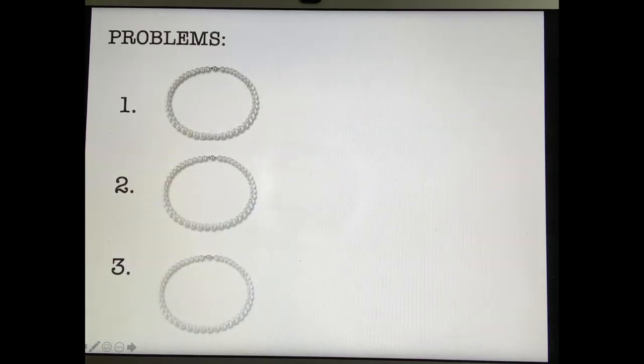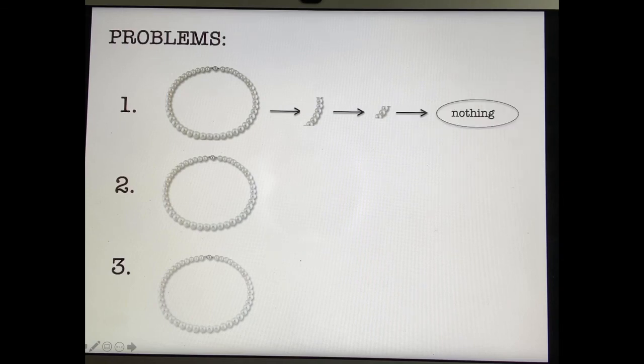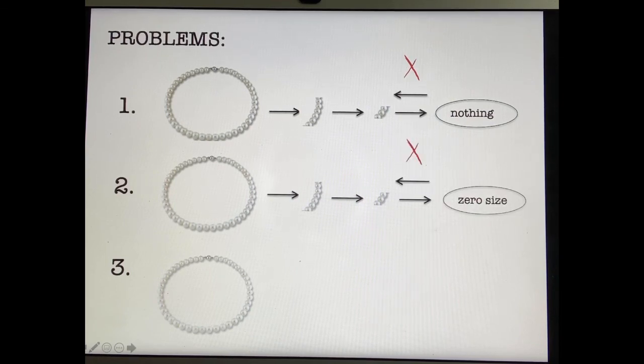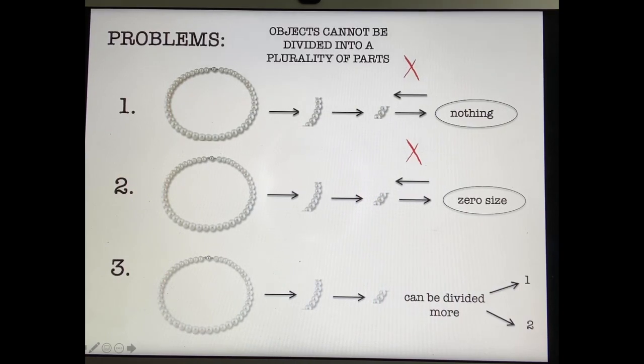The infinite divisibility paradox says that objects are not able to be divided into a plurality of parts because of 3 problems that occur when they are reassembled. The first problem is that once something is divided into a point where it can no longer be divided, you are left with nothing and it cannot be reassembled. The second problem is that you are left with elements that have 0 size, and reassembling them would result in nothing. The third problem is that if the elements left have a size, this means that they can be divided further, so they are not ready to be reassembled.